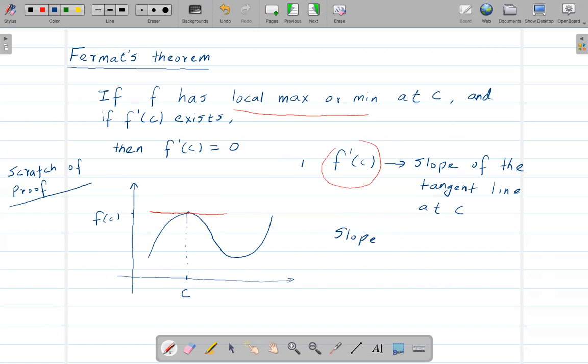Okay, this is one fact. This one is another fact: the slope of a horizontal line is always equal to 0. Okay, this is algebra. I'm not going to prove this here, but you can take any point on this line and find the slope of this line, and you will get 0.